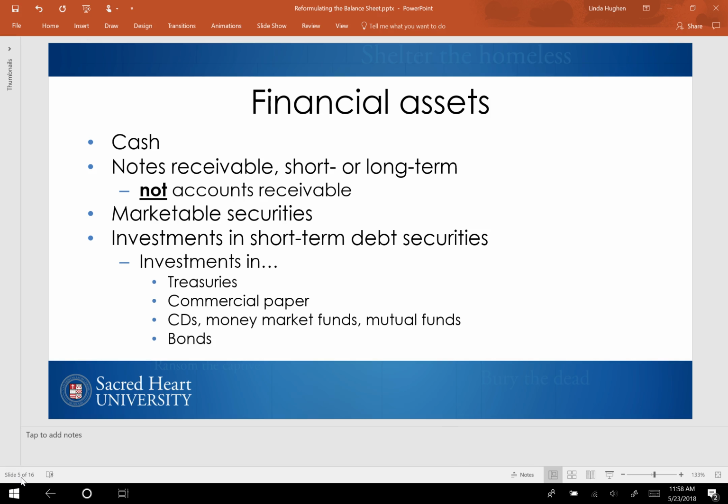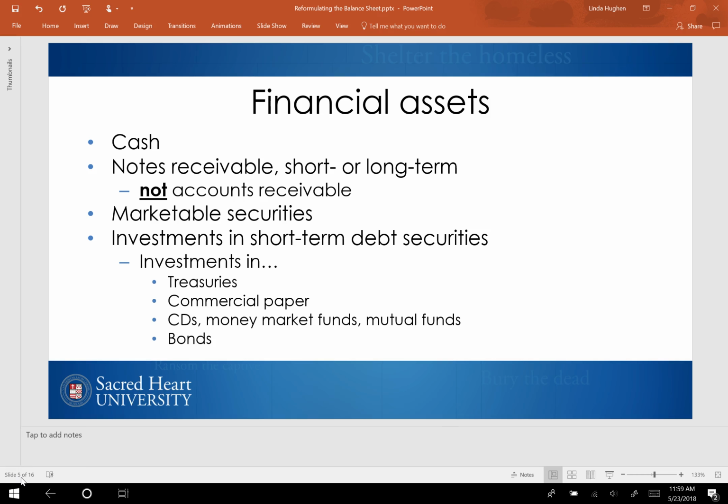While the issuer of a note receivable records a note receivable, the borrower, of course, would record a note payable. Accounts receivable, also called trade receivables, are considered operating, not financing, because they are typically for very short periods of time and do not bear interest. We can consider accounts receivable to be more similar to an informal short payment period provided by the seller to the buyer as a courtesy, rather than the formal lending agreement of a note receivable. The rest of these items that I've listed are various names of financial investments that you might see on a company's balance sheets. They are not all independent of one another.